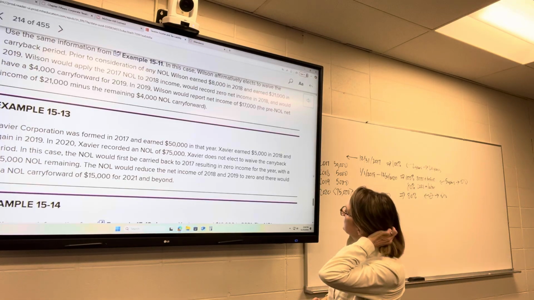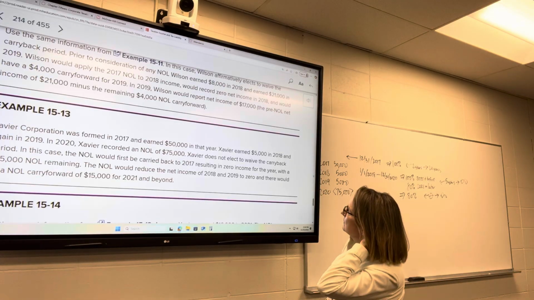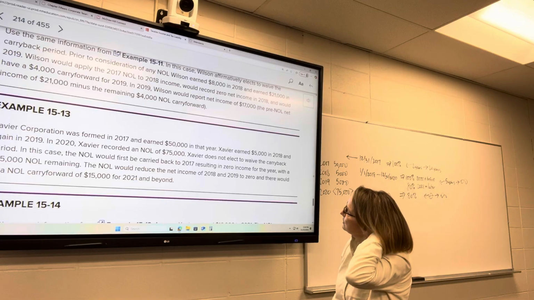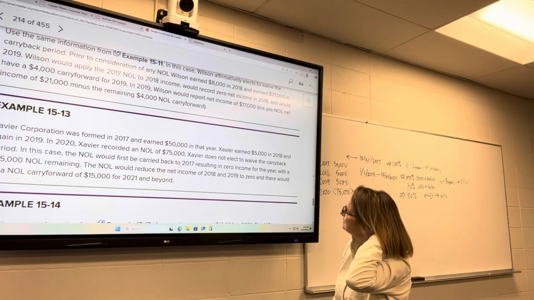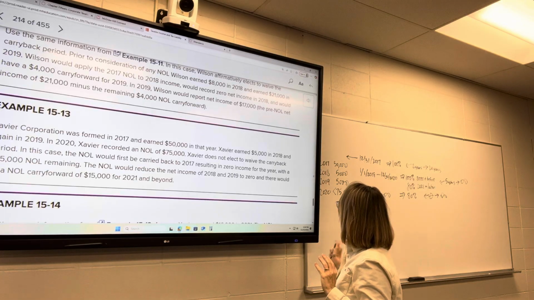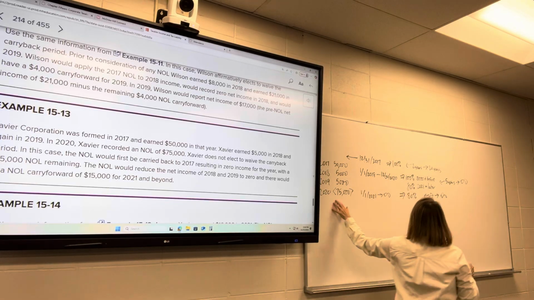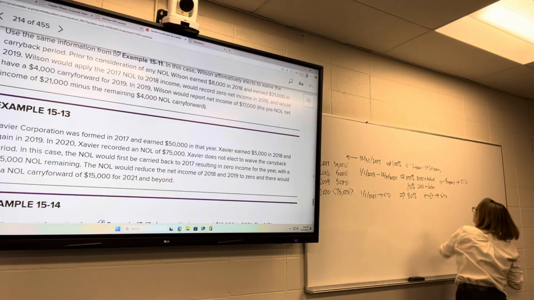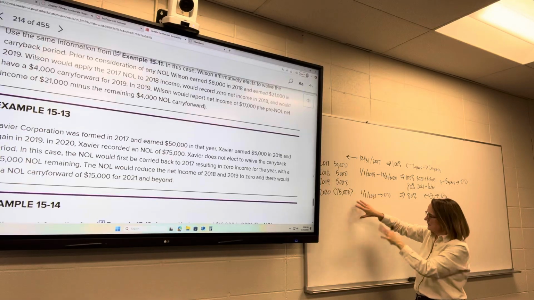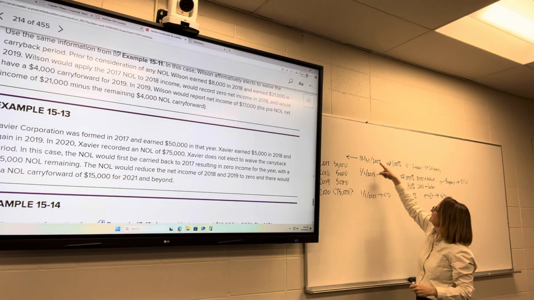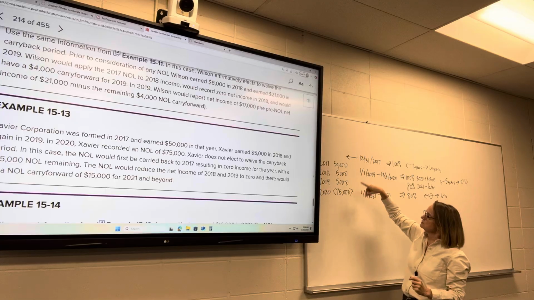So they do not waive the carryback. The NOL would first be carried back to 2017. Why is it going back 3 years? Oh, sorry, because of when it was generated, they get to go back 5 years with this. So again, it's the year that it was generated. I was thinking that for 2017 it only had to go back 2 years, but no.